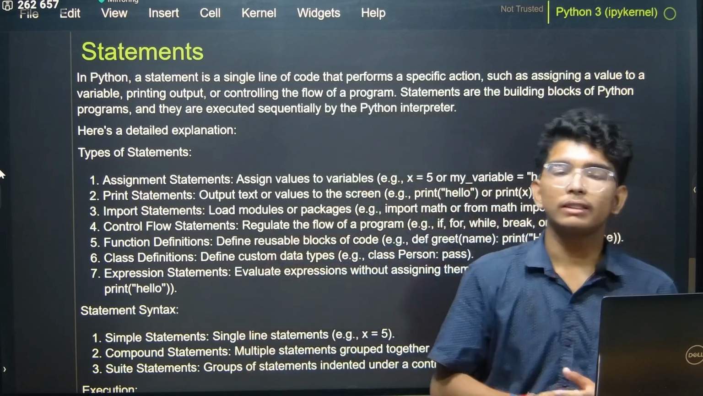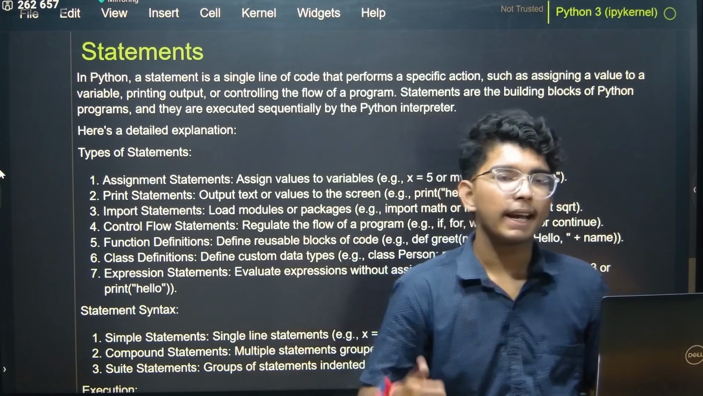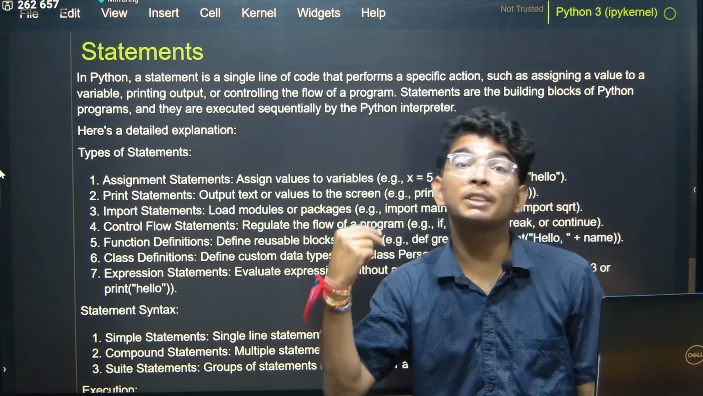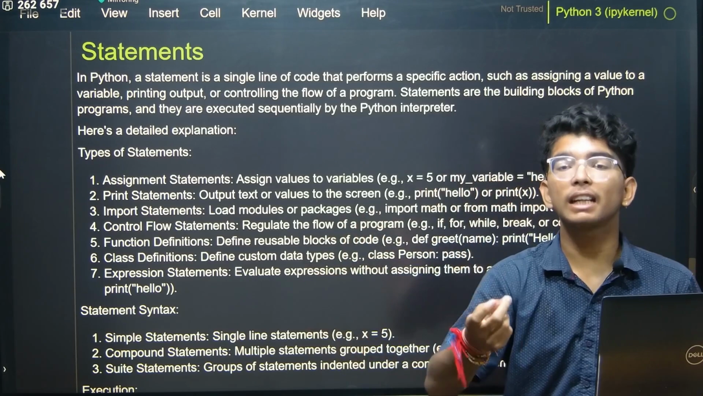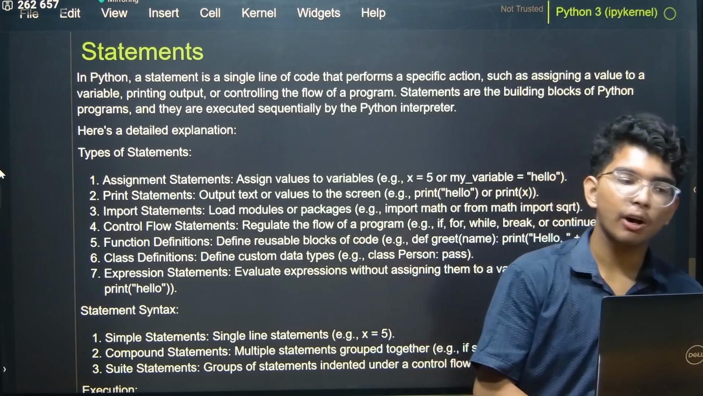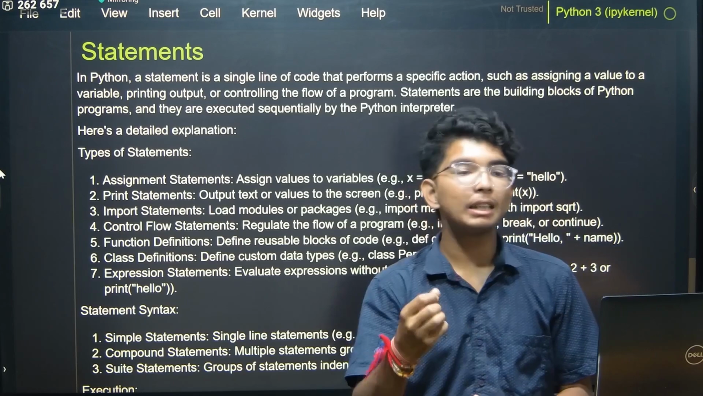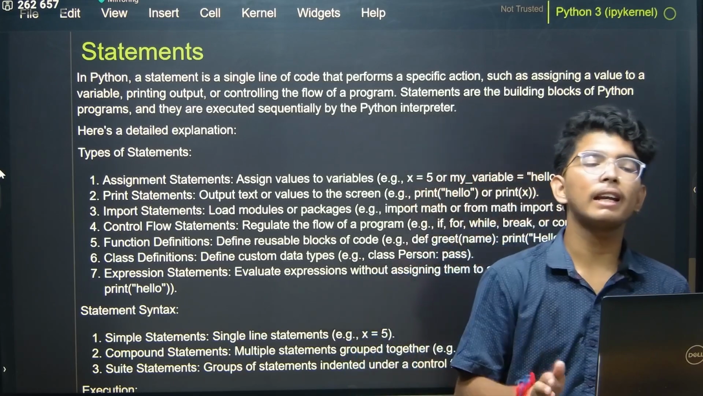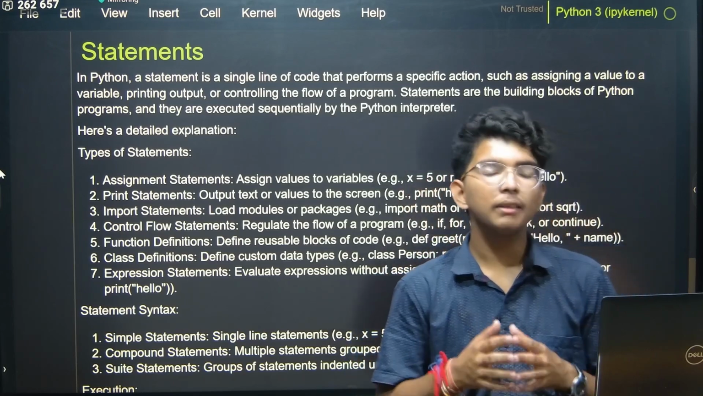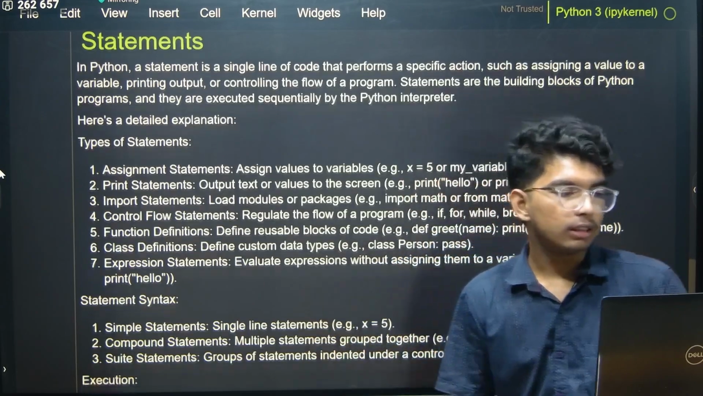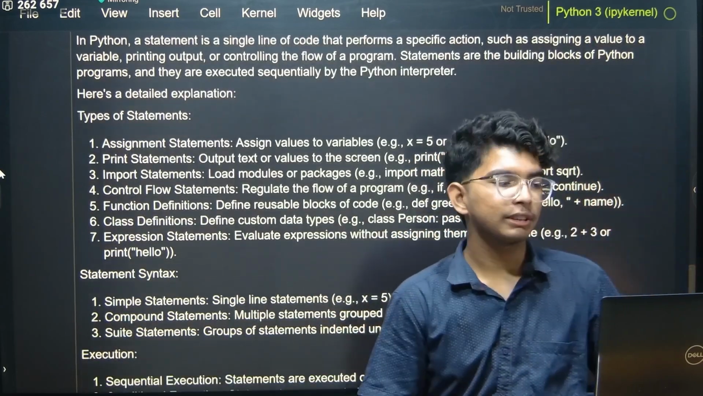Now let's go through a technical definition. In Python, a statement is a single line of code that performs a specific action such as assigning a value to a variable, printing output, or controlling the flow of a program. Statements are the building blocks of a Python program and they are executed sequentially by the Python interpreter. Here is a detailed explanation. Types of statement: there are 7 types of statement.